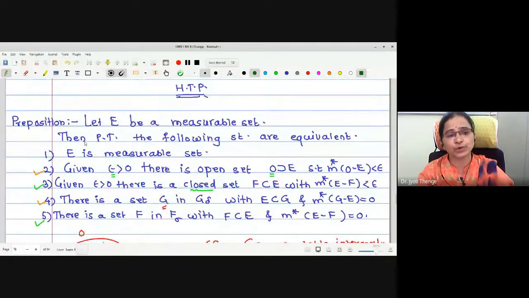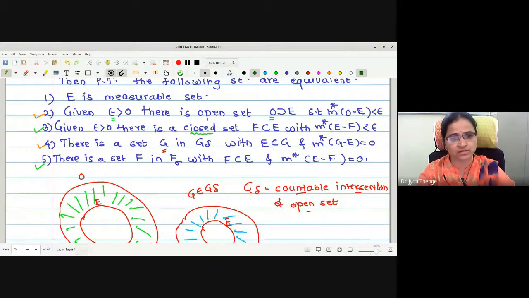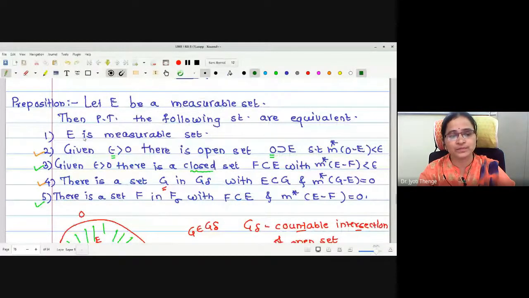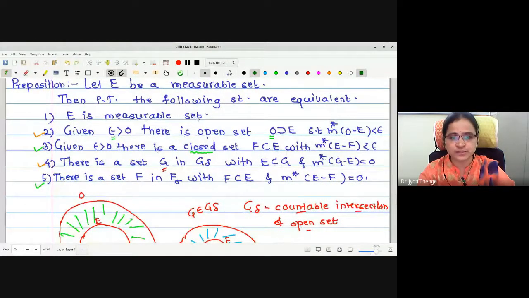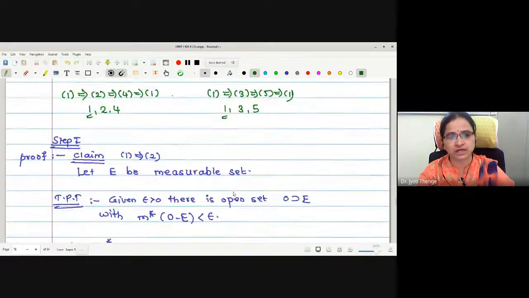Now we have proved this first part, right? That is, we have already proved that 1, 2, 4 are equivalent. Now in today's lecture, what we are going to do is prove 1, 3, 5 equivalent. Once we do this, can we say all 5 statements are equivalent? Yes, because 1 is common to both cases. For the statement, we started with E is measurable, then we proved 1 implies 2, then 2 implies 4, and then again 4 implies 1. This is a rough idea of what the statement means to us.